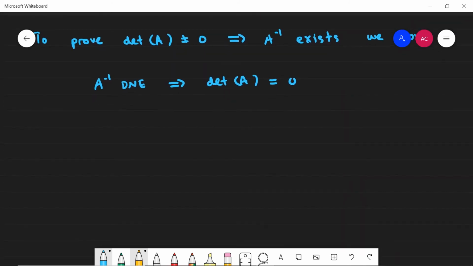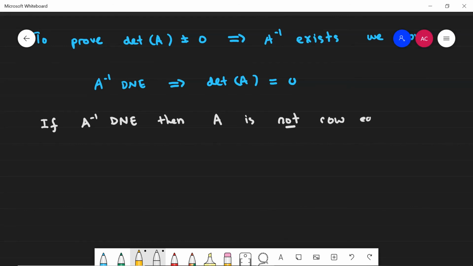All right. So we're going to prove that A inverse not existing implies that the determinant of A has to be zero. Let's prove that. Suppose A inverse doesn't exist. If A inverse does not exist, then we know that A is not row equivalent to the n by n identity matrix.